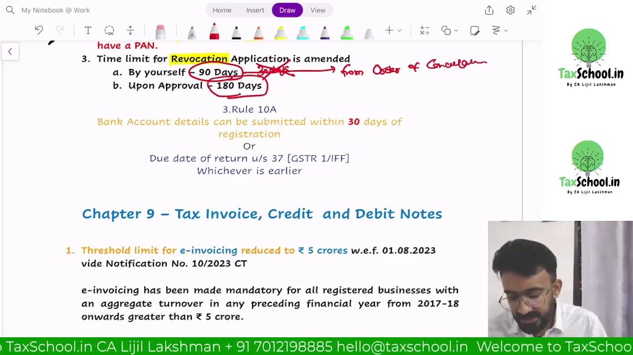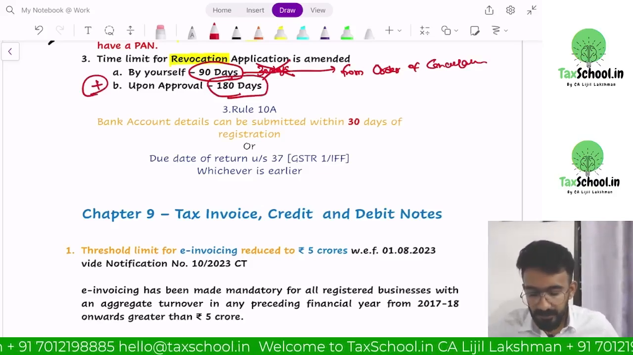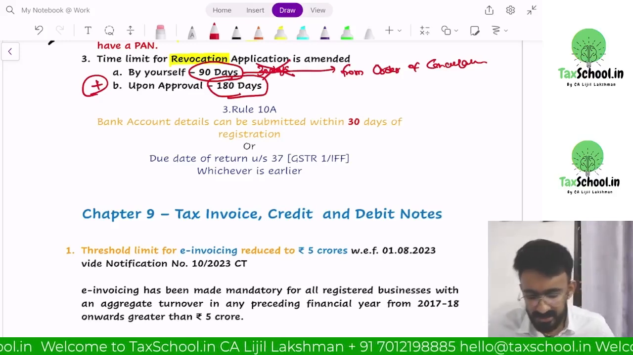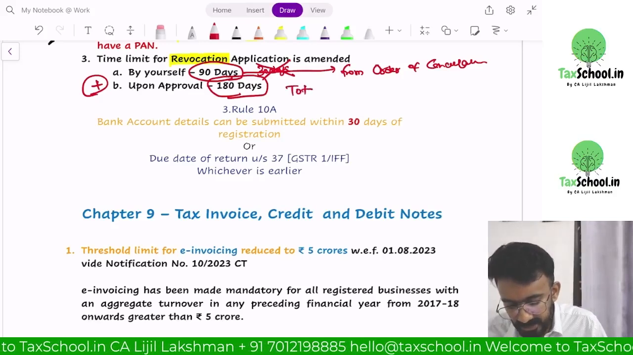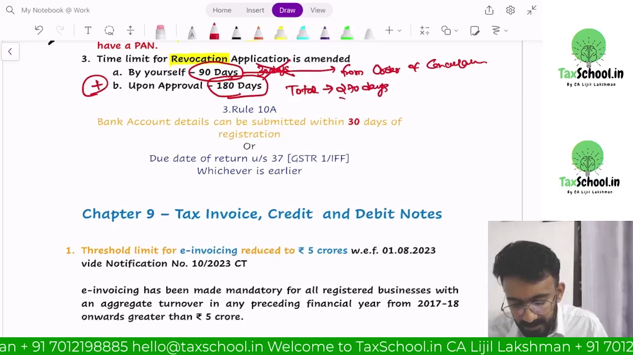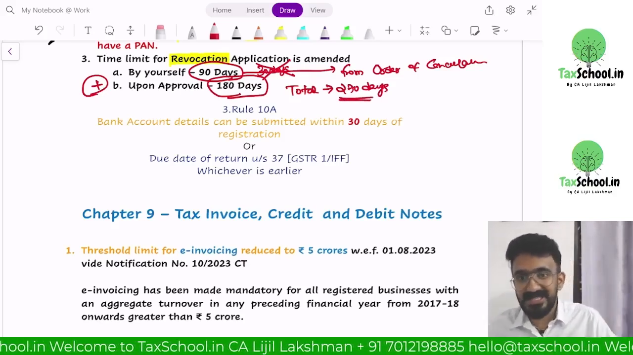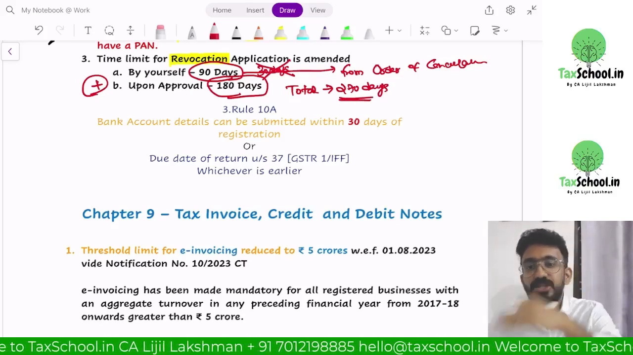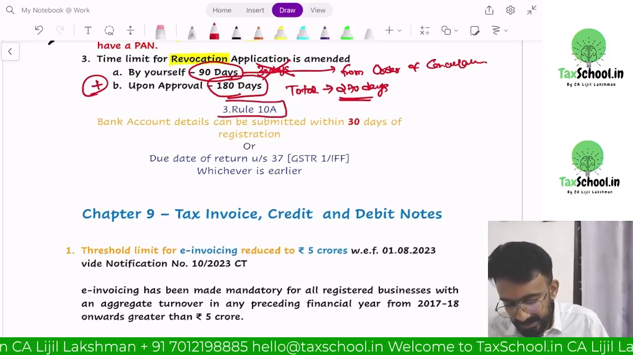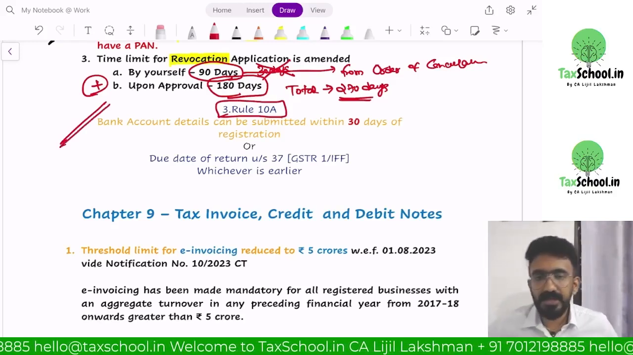Now not just 90 days, plus another 180 days if you get an approval from the commissioner, assistant commissioner, joint commissioner, etc. So in total, now even after cancellation, within 270 days, you can apply for revocation to cancel the cancellation, which means to ask them to reinstate your registration number. Similarly, Rule 10A is updated. What is Rule 10A? Bank account details to be submitted.